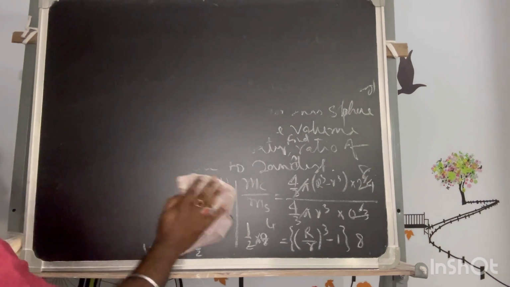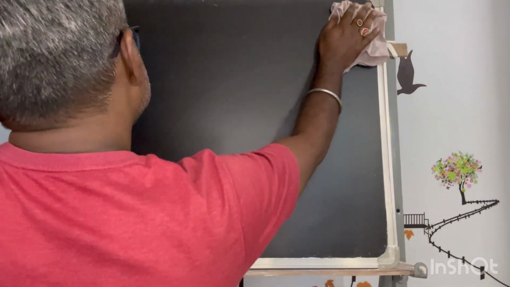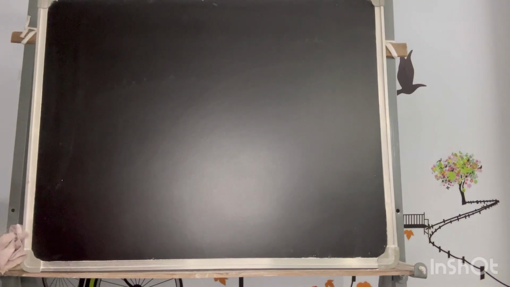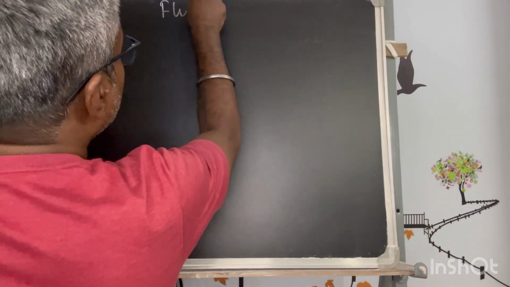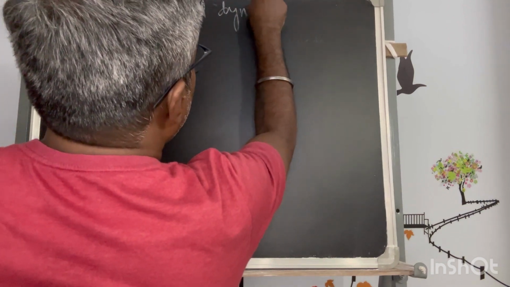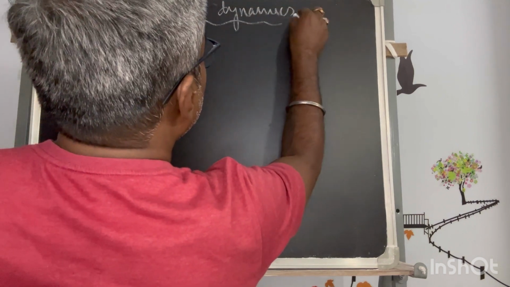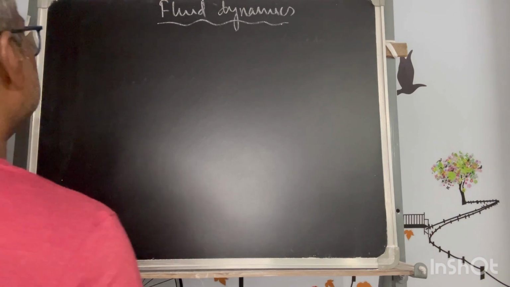of fluid statics. Now we have covered fluid statics theory as well as 50 problems we solved. Now the next part is fluid dynamics, which is the second part of fluid mechanics. So this is the second part which comes under fluid mechanics, fluid dynamics. So what is that?